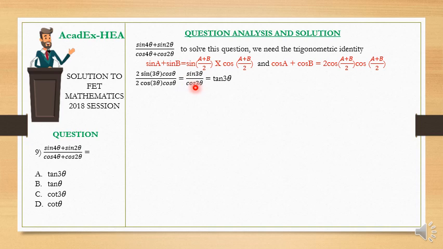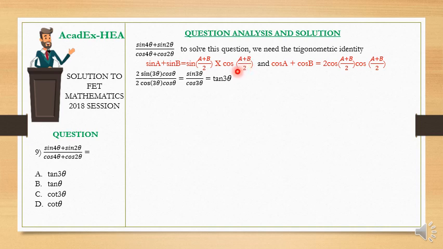Sine 3 theta over cos 3 theta. Already, why am I having 2 sine 3 theta cos theta with the use of this identity here? Now I'm having sine 4 theta plus sine 2 theta, which is equivalent to this sine A plus sine B, which is the same as 2 sine of A plus B on 2. So I have sine of A plus B, A plus B is 4 theta plus 2 theta over 2 gives me what? 3 theta. That's the source of this 3 theta. Then now times what? Cos A minus B over 2.